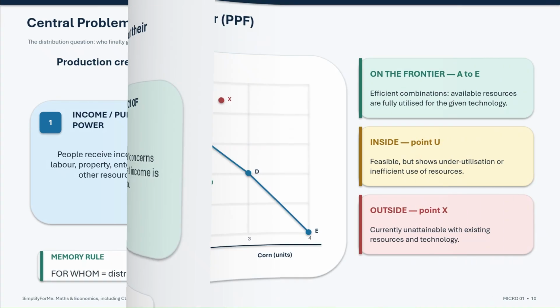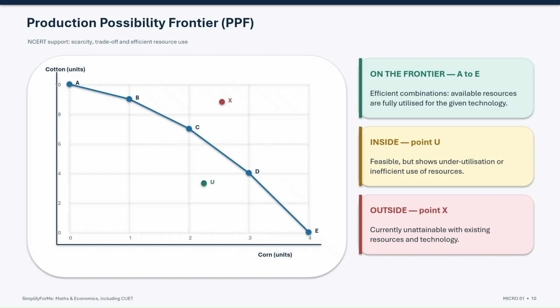The Production Possibility Frontier, or PPF, is an NCERT supporting concept that helps us understand scarcity, choice and trade-offs visually. A PPF shows the maximum possible combinations of two goods that an economy can produce with given resources and existing technology when resources are fully and efficiently used.